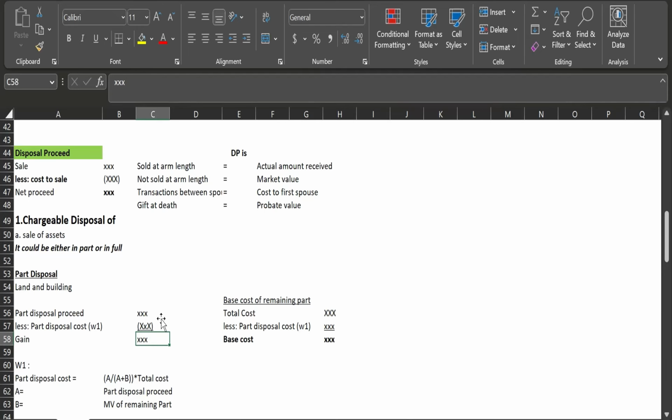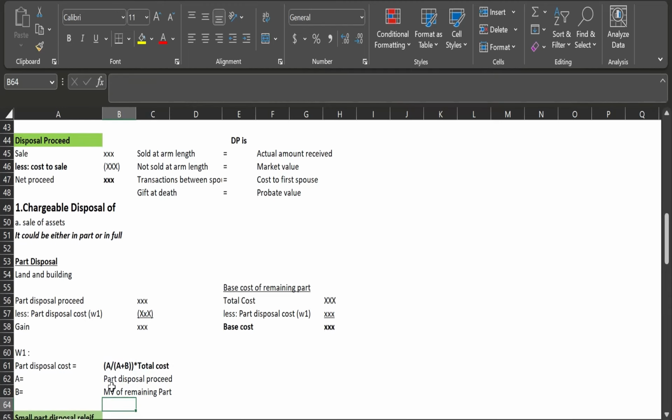In that case, we calculate the part cost by using a formula, where A stands for the part disposal proceeds, and B stands for the market value of the remaining part. Suppose I sold one-fourth of my land for 20,000, and after selling, the remaining part becomes worth 50,000, right?